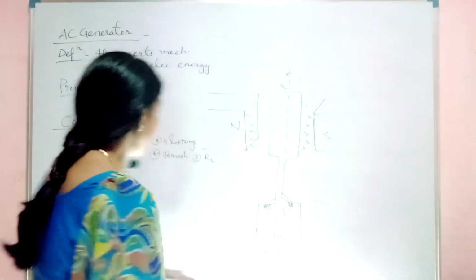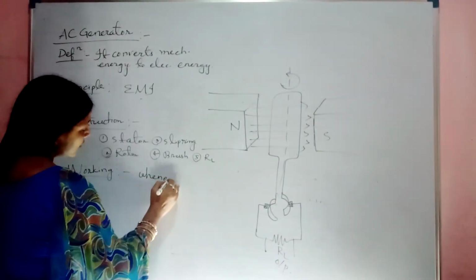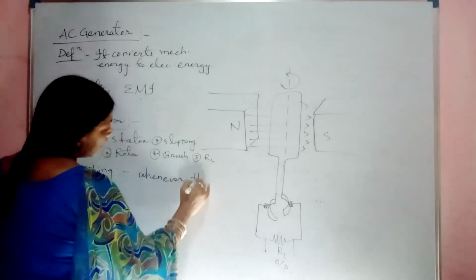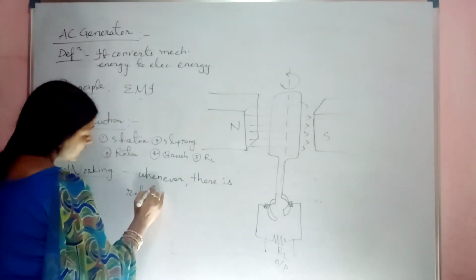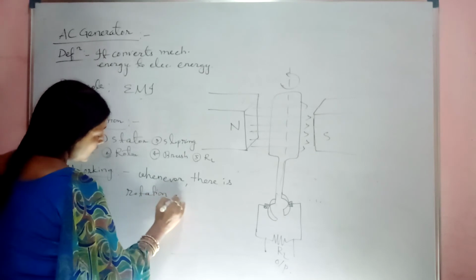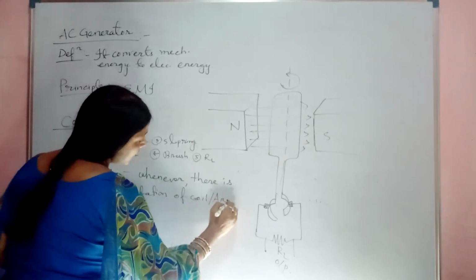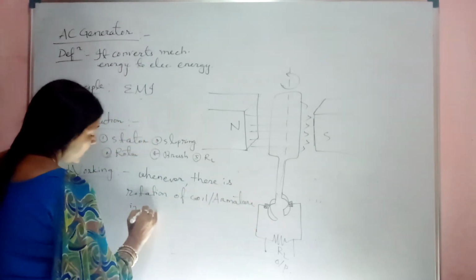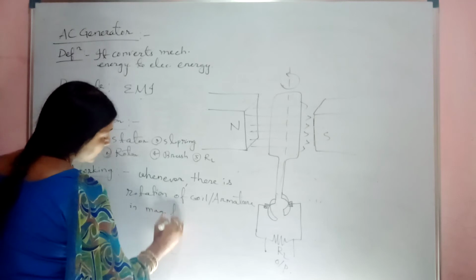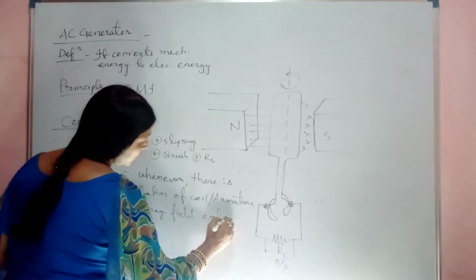So in the working, you just mention one point: whenever there is rotation of the coil, or armature, both are correct, in a magnetic field, EMF is produced or induced.